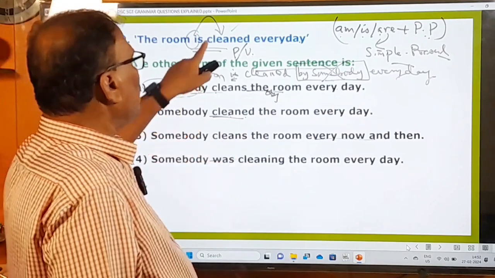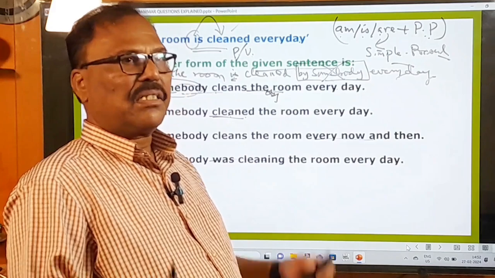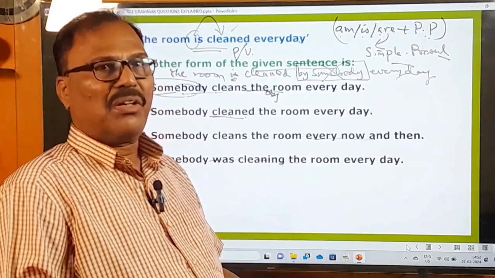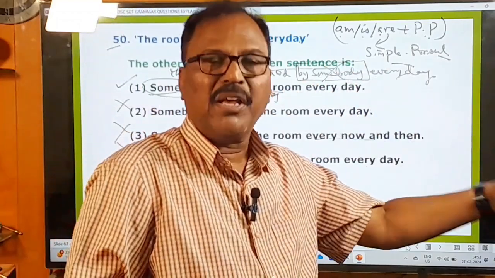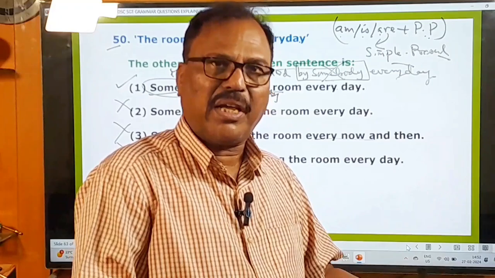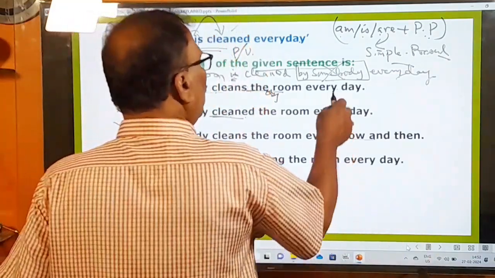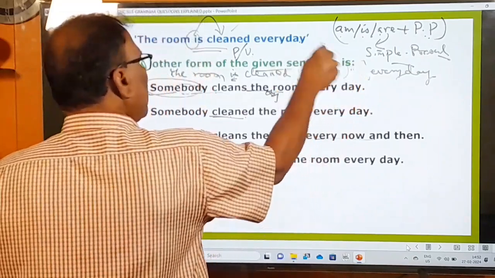Somebody, someone, people, one: these are unknown subjects. When the subjects are unknown, you should not express them in the passive voice with the help of the preposition "by". That is the rule. Under that rule, the sentence "The room is cleaned every day" has become right.